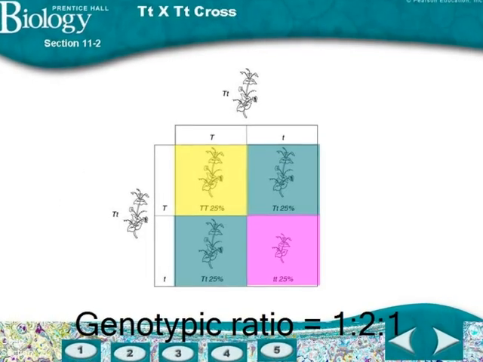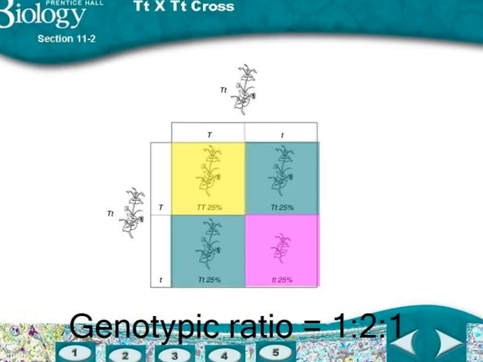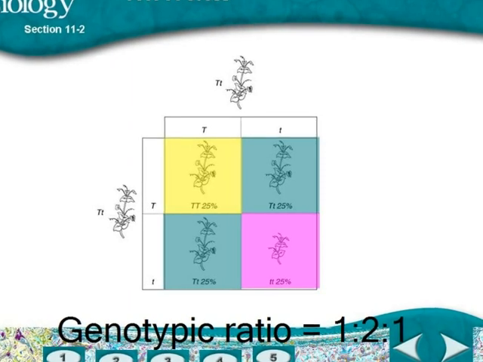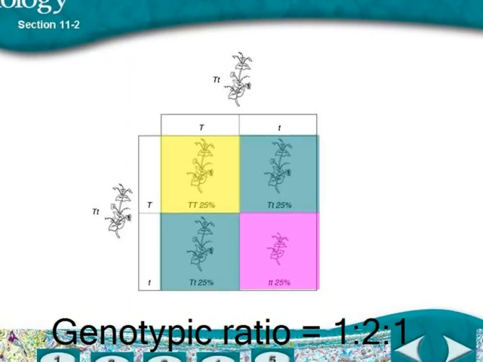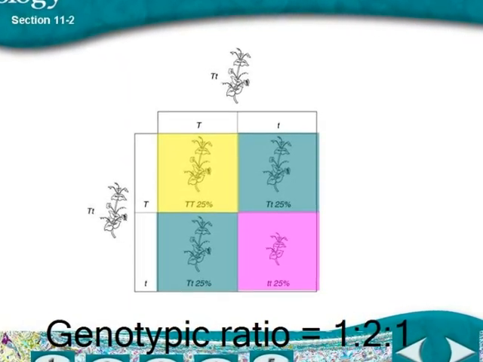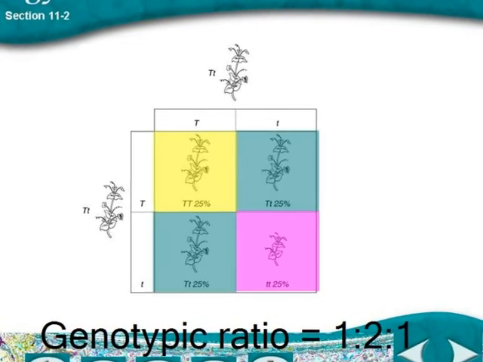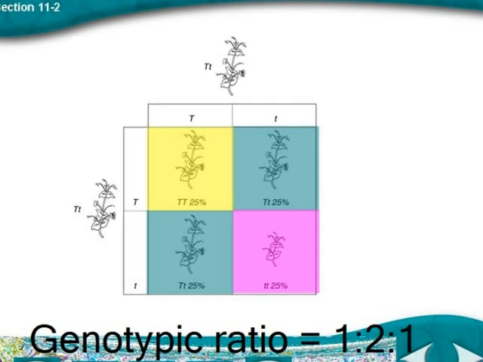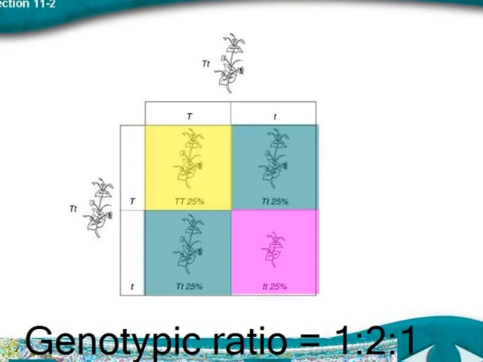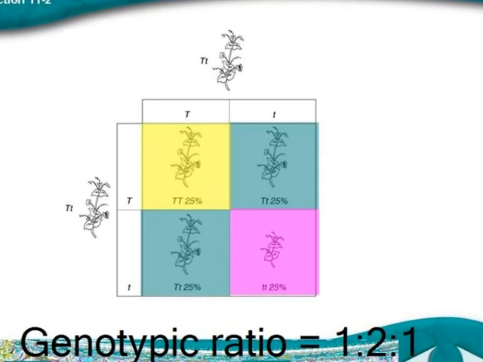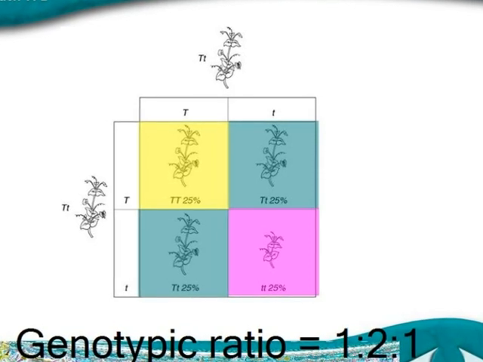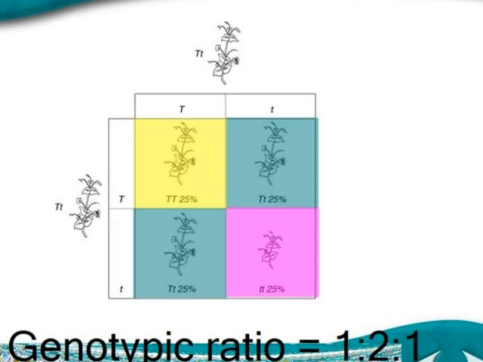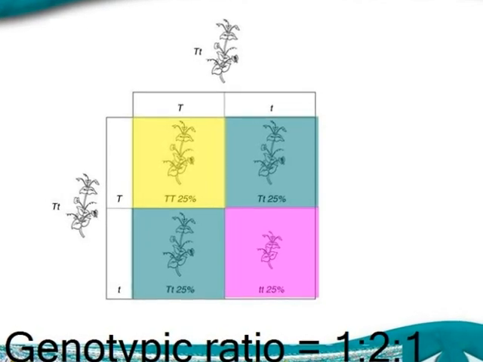This brings us to the genotypic and phenotypic ratios. The genotypic ratio in this cross is 1 to 2 to 1. We have 1 homozygous dominant as represented by the yellow square. We have 2 heterozygotes as represented by the blue squares, and 1 homozygous recessive as represented by the pink square. So again, our genetic ratio is 1 to 2 to 1. Remember, we are just looking at the allele combinations for the genotypic ratios.